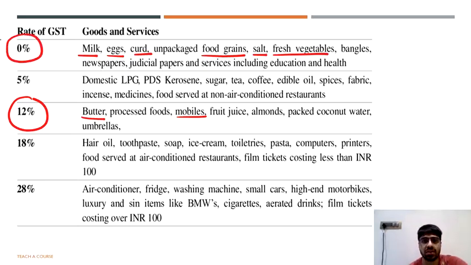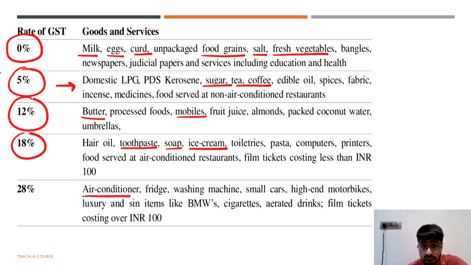If you buy something like sugar or tea or coffee, then the government has said that on sugar, tea, coffee and similar items that you see in the table here, a 5% GST, that is a 5% tax will be applied. Similarly, 18% tax is applied on articles like toothpaste, soaps, ice creams. And if it is a luxury item like air conditioners, refrigerator, washing machine and similar things, then the government has said that 28% GST must be charged on these goods and services.